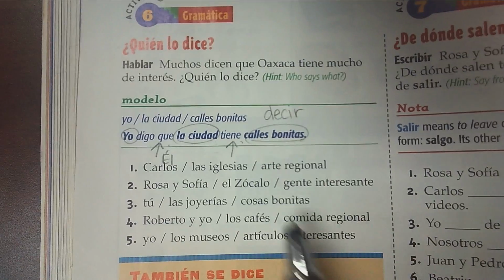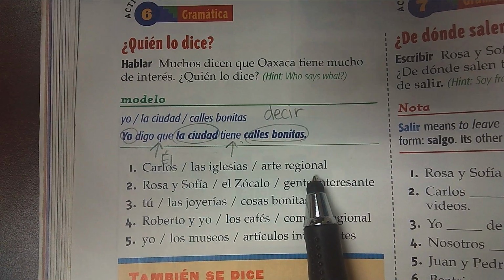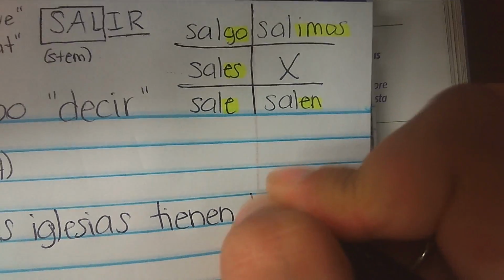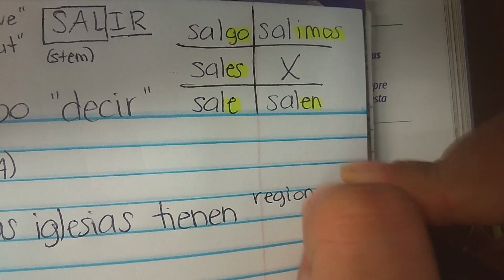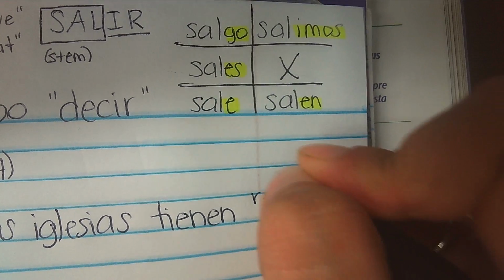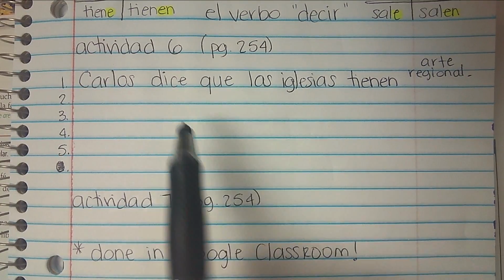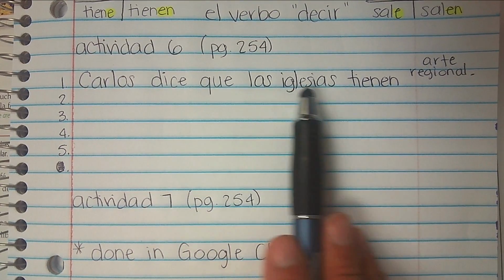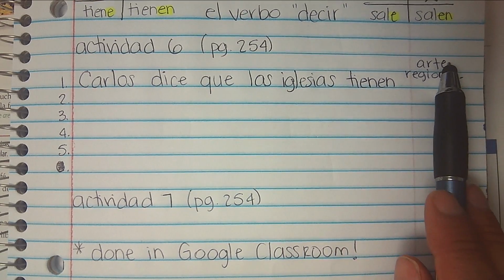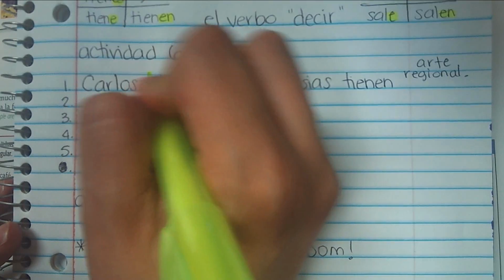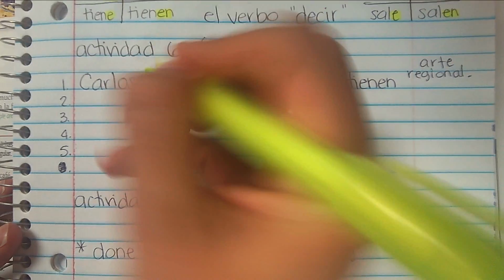Tienen arte regional, regional art. Okay, and I'm just going to kind of squeeze this in here so I don't have to go use my other line. Arte regional. Okay, so my complete sentence will be, Carlos dice que las iglesias tienen arte regional. So here I have my first piece of information. Carlos,